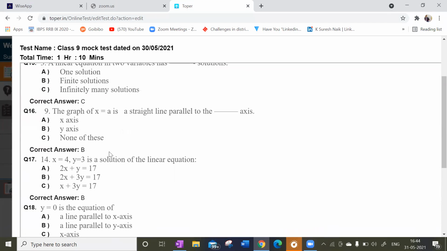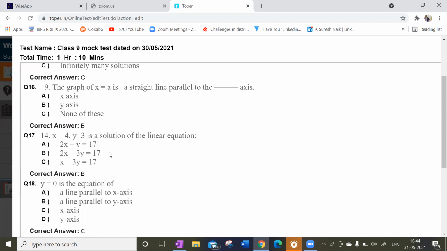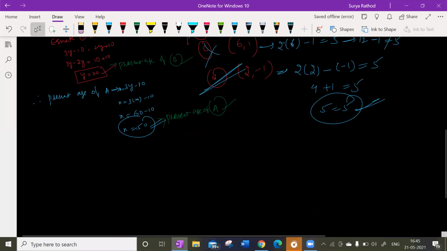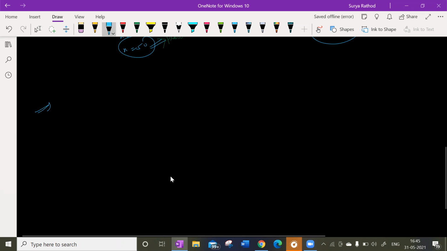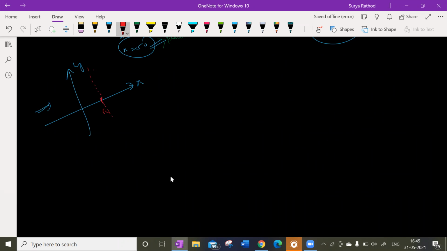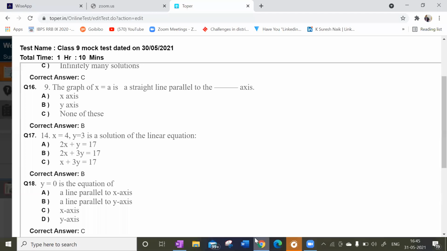Next, look at this. The graph of x is equal to a is straight and parallel to what? Y-axis. Yes, x is equal to a is parallel to the y-axis. If I write this is my x-axis, this is my y-axis, and I write some x value, for suppose some a, the graph will be like this, which is parallel to the y-axis. So option B is correct.